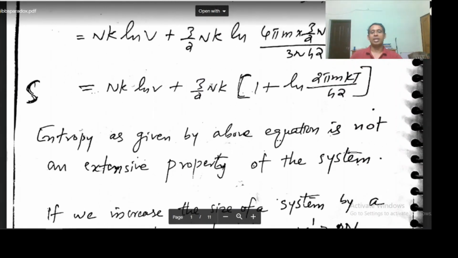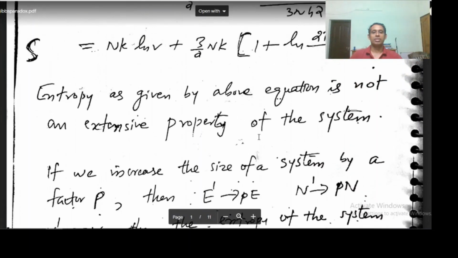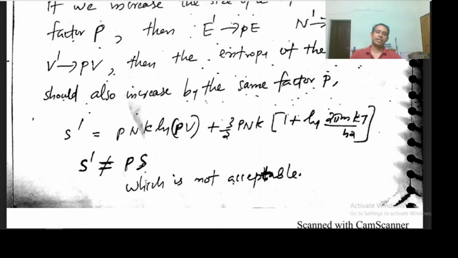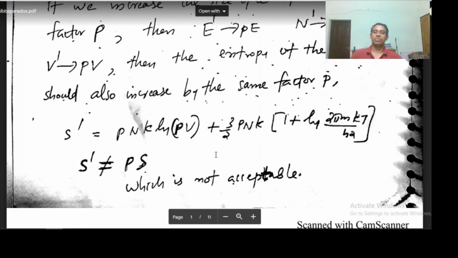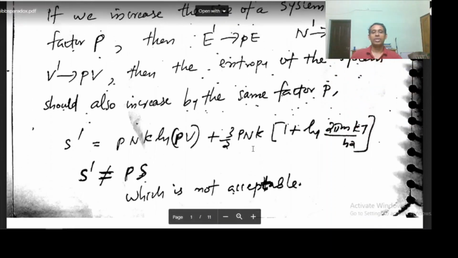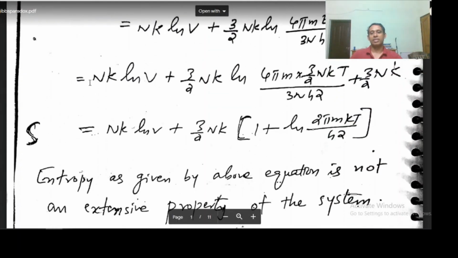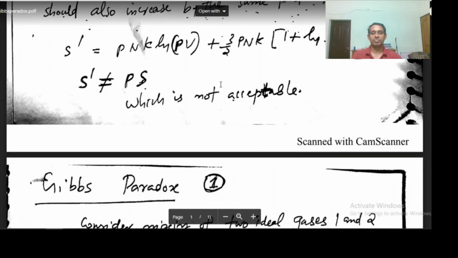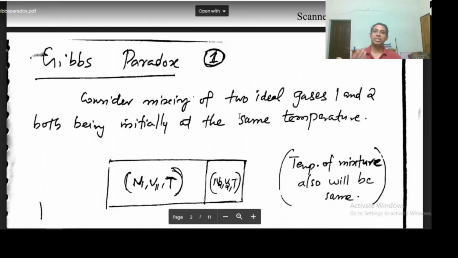This will be the expression for S prime. And clearly, because of this P here, S prime is not equal to P times S. So according to this equation, the entropy is not an extensive quantity, which is quite unacceptable to us. Another thing is the Gibbs paradox.